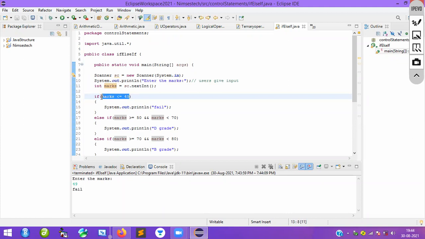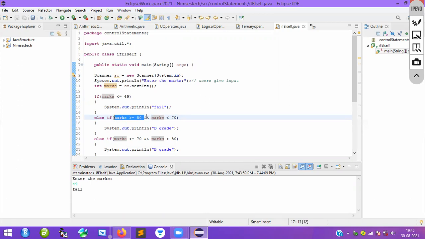Up to 49, integer value 49, you can evaluate the expression. If this exceeds, suppose I enter 50, then automatically this becomes false. What happens? The control moves to the next condition. So now it will check 50. Yes, 50 is greater than or equal to 50. Condition 1 is true. 50 equal to 50, this condition is true now.